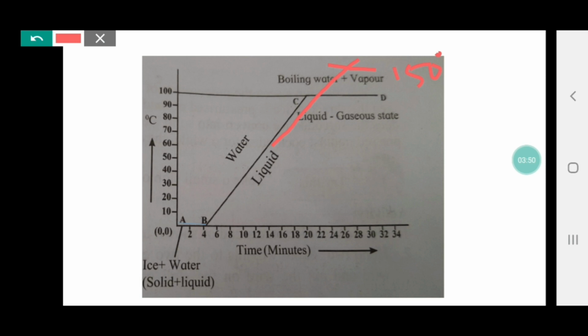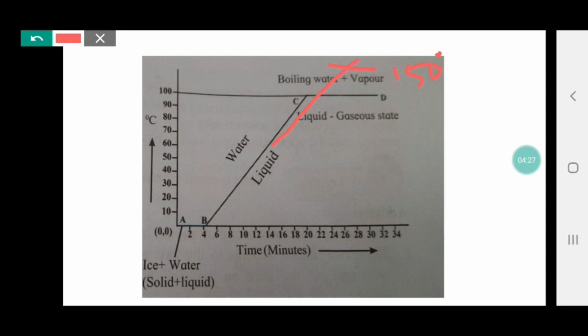We will discuss a few of the questions which are given on page number 63. The first question: is the concept of latent heat applicable during the transformation of gaseous phase to liquid phase or from liquid phase to solid phase? We have seen that when the solid is converted into liquid or liquid is converted into gaseous, the temperature remains constant when the state of matter is changing. That is known as latent heat.